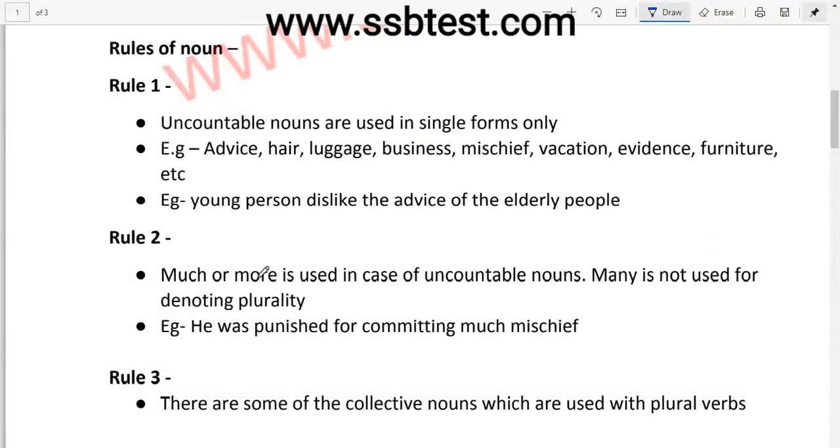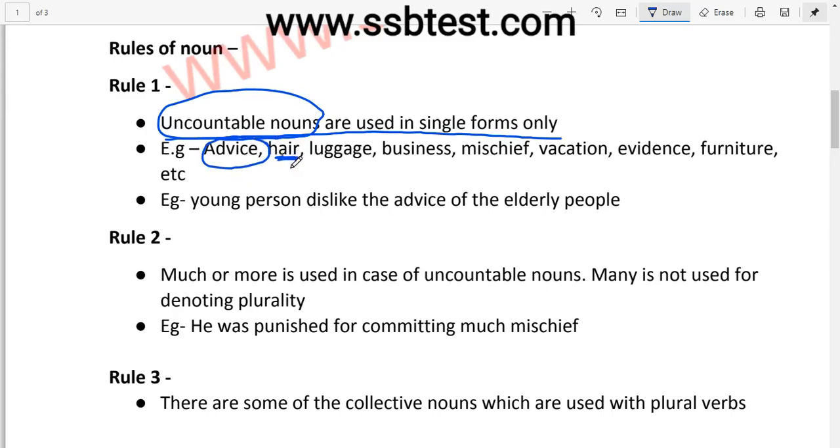Now let's move to different rules of noun. Let us see rule 1 first. What does it say? Uncountable noun are used in singular form only. So for this, we should know what is an uncountable noun first. An uncountable noun is a noun which can't be counted. It is a noun which does not have any shape. For example, see this advice. It does not have any shape, so it is an uncountable noun. Hair. You can't count how many hair you have on your head, so it is an uncountable noun, right?